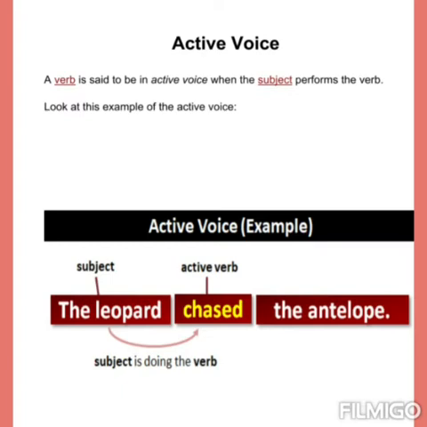So children, a verb is said to be in active voice when the subject of the sentence performs the verb. Look at the example. The leopard chased the antelope. The subject is doing the verb. That means the leopard, which is the subject, is chasing the antelope. The subject is doing the verb. It's performing the action.